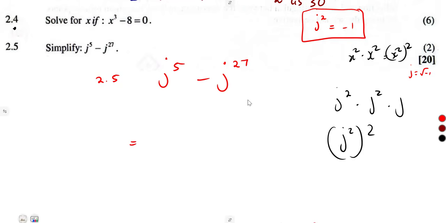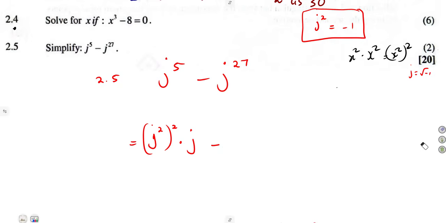I haven't changed anything. So that's j squared squared times what? This j cannot be written as a j squared, so it just remained as it is. So that was going to give us j squared squared times a j.